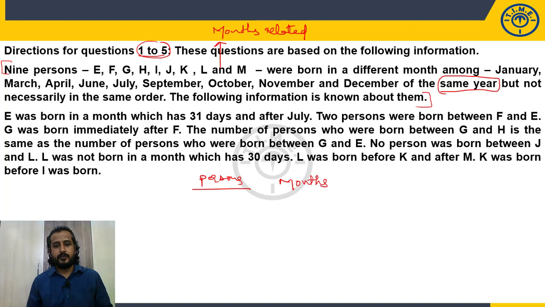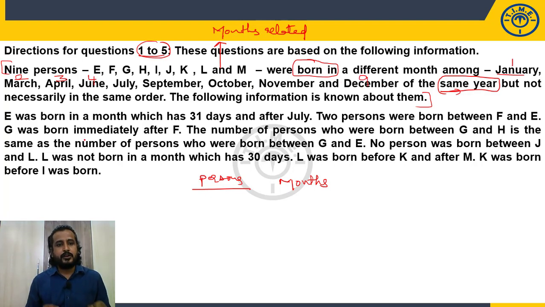Which am I going to freeze? Do the names follow any definite sequence? No, names do not follow a definite sequence. See, though it is given in alphabetic order, we should not consider that as a definite sequence. Do the months follow a definite sequence? Yes, definitely months follow a definite sequence because it is mentioned of the same year. So 9 persons, 9 months, and what is the story given? They were born in a different month. So the first person must have been born in the month of January. Second person must have been born in the month of March. Third one April, fourth one June and so on. Ninth person must have been born in the month of December.